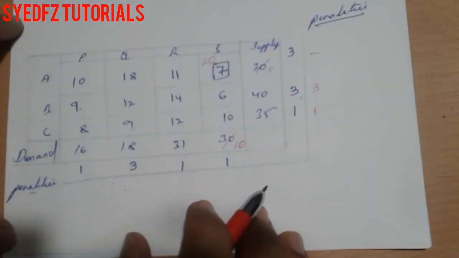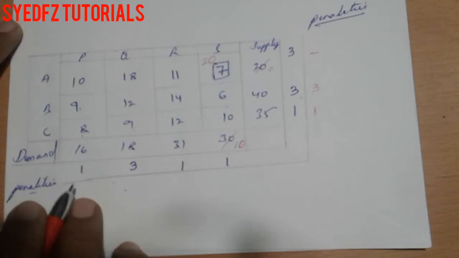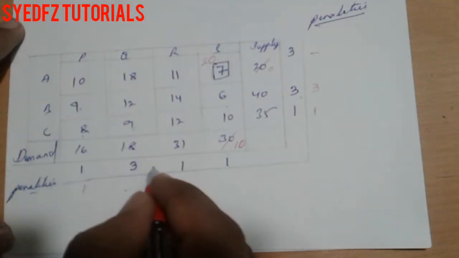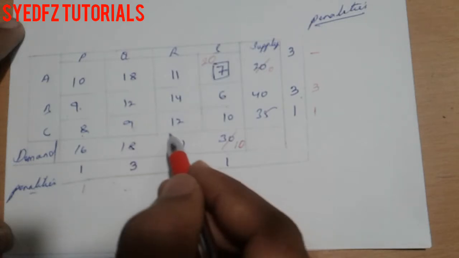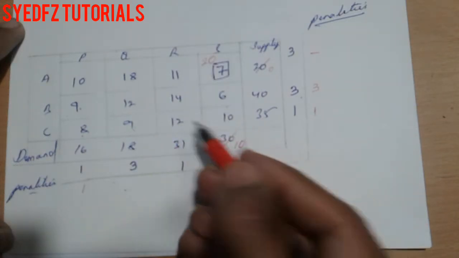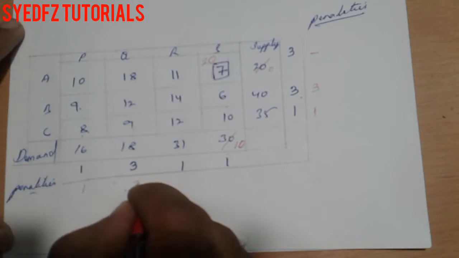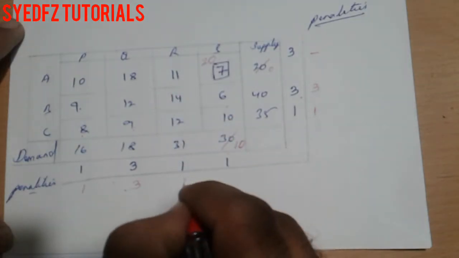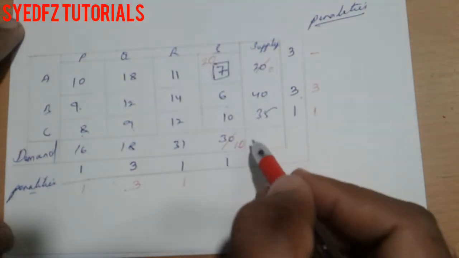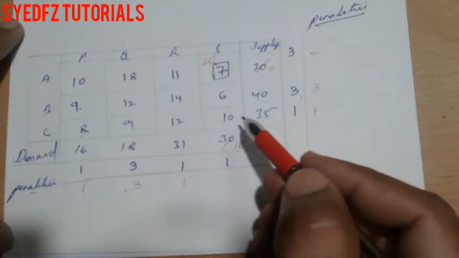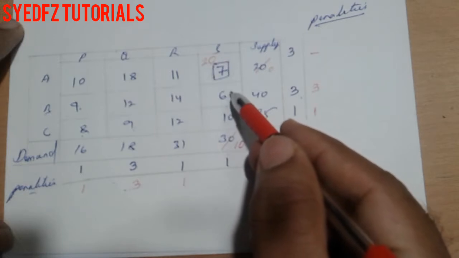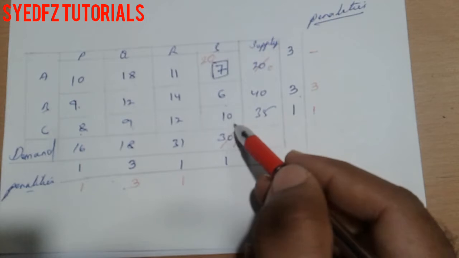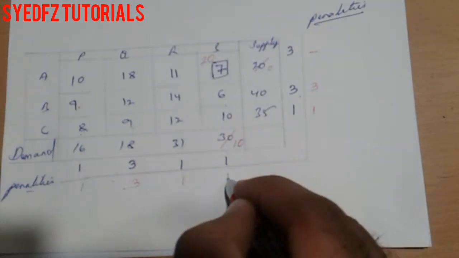Now for the other side: 8 and 9, 1 is the difference. 9 and 12, 3 is the difference. 11 and 12, 1 is the difference. Here, 6 and 10, since we have already allocated one, 4 is the difference.